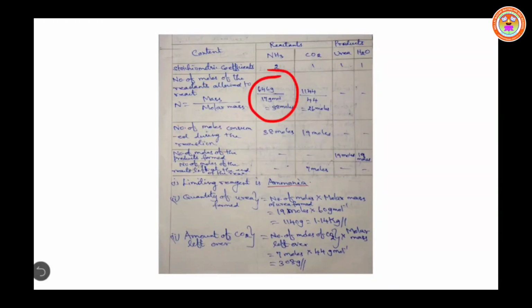Then the molar mass of ammonia is 17 gram per mole. Therefore 646 divided by 17 is equal to 38 moles. Remember, 38 moles of ammonia is allowed to react.